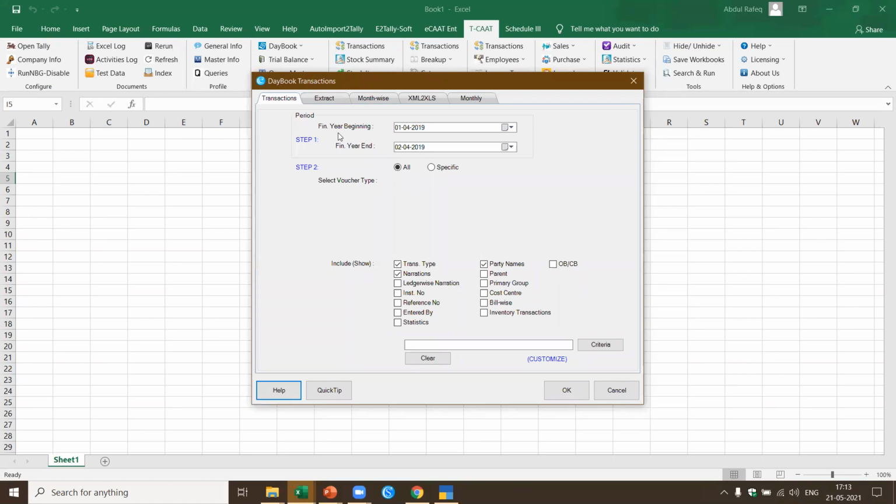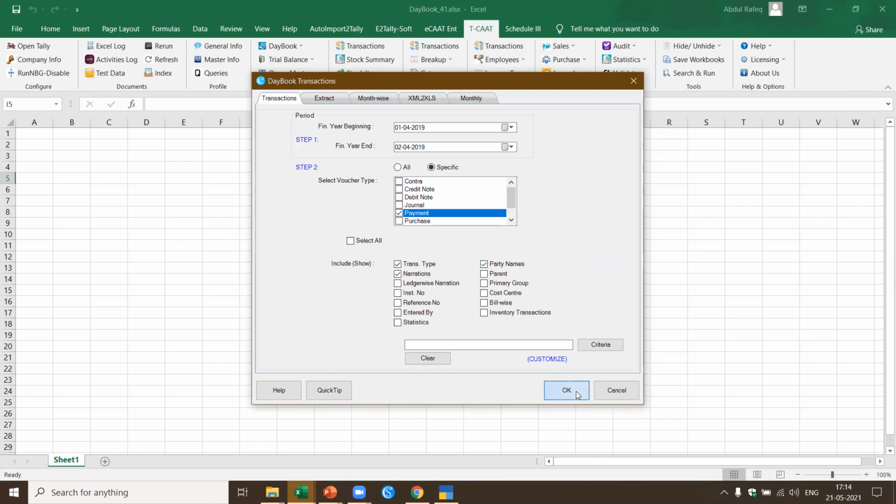Now, if you see, I've got the daybook transactions. In this case, because I'm using the demo version, I've just used 2 days of transactions here. Now, I'm going to come to specific. Here, I wanted only payments. I'm just going to select payment. That's all. It also gives me options whether you want transactions with narration, transaction type, party name, etc. For the timing, I'm just going to leave it as it is. And then I say OK.